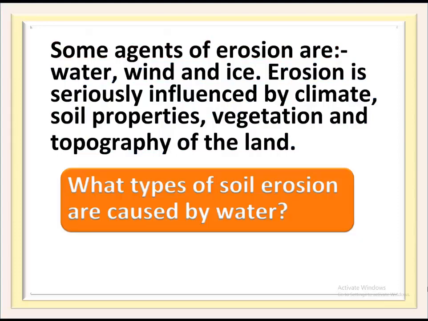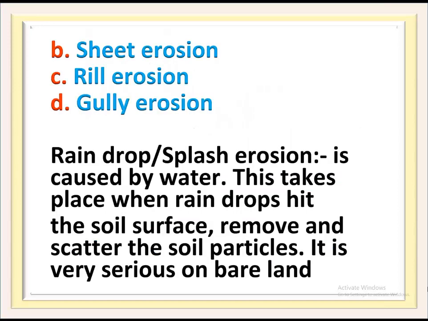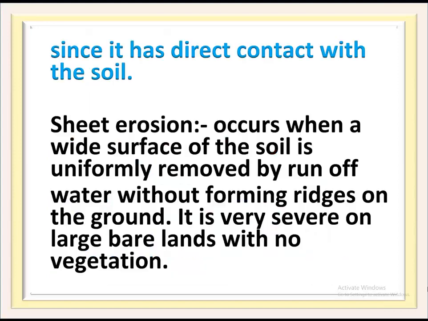What types of soil erosion are caused by water? A. Raindrop and splash erosion. B. Sheet erosion. C. Rill erosion. D. Gully erosion. Raindrop and splash erosion takes place when raindrops hit the soil surface, remove and scatter the soil particles. It is very serious on bare land, since it has direct contact with the soil.